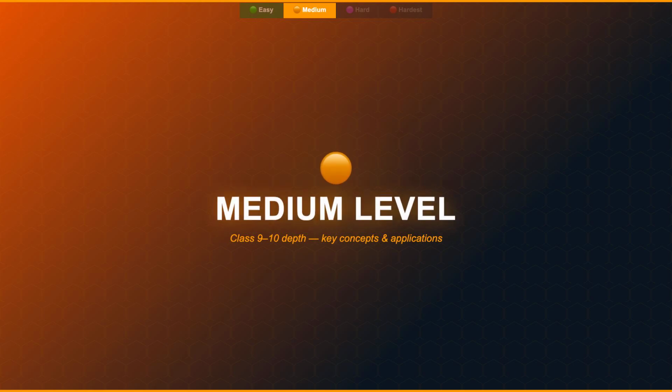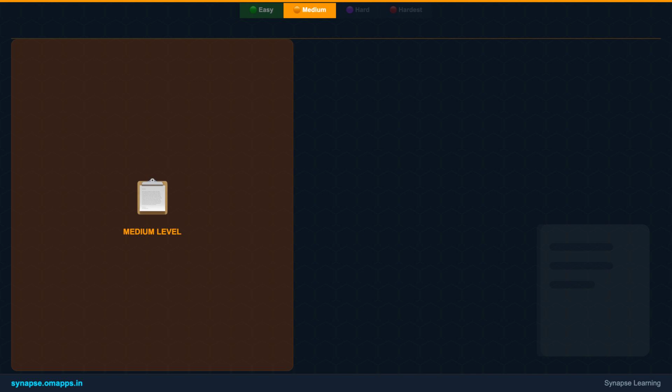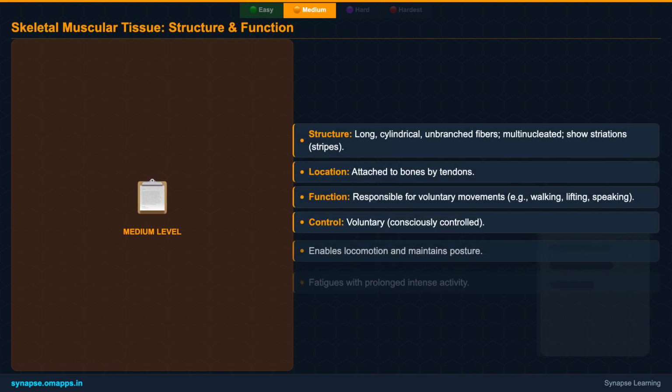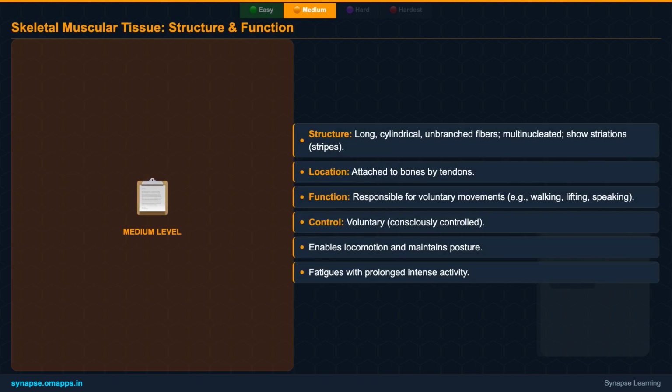Great job with the basics. Now, let's step up and dive a little deeper into the unique characteristics and functions of each type of muscular tissue. Let's begin with skeletal muscular tissue.